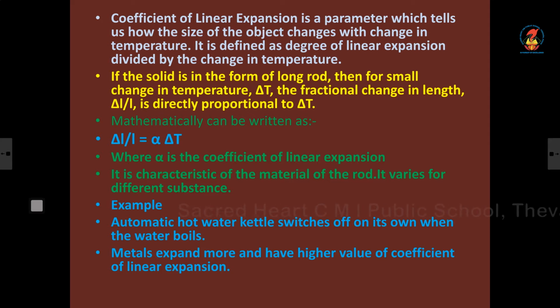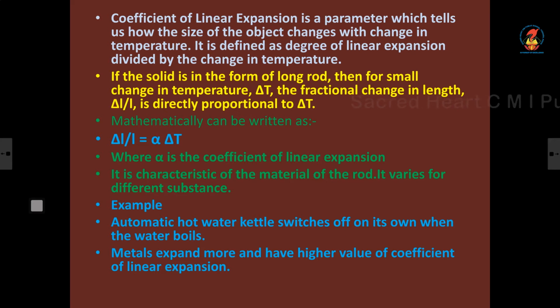So what is meant by coefficient of linear expansion? Alpha is called coefficient of linear expansion. Just see the first statement I have written. It is a parameter which tells us how the size of the object changes with change in temperature.